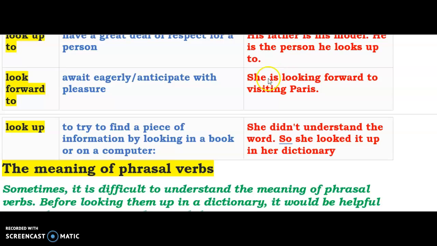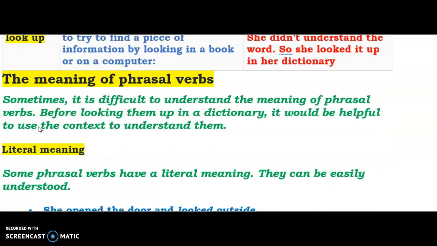Right here in the example, you can see she's looking forward to visiting Paris. Look up: to try to find a piece of information by looking up in a book or on a computer. She did not understand the word, so she looked it up. Looked it up means she searched for the word, found the word in her dictionary. She was trying to find the meaning of the word in a dictionary. That means look up. Okay.